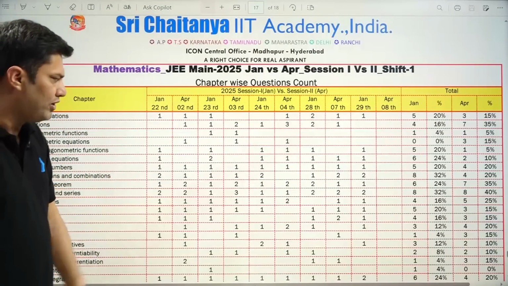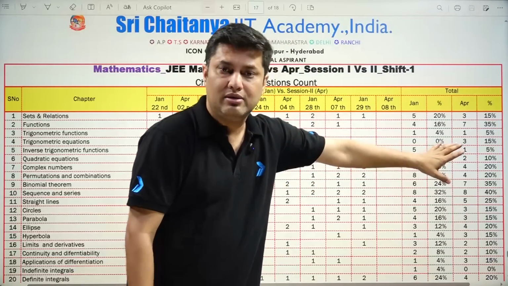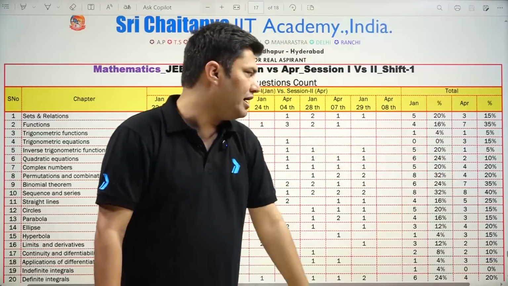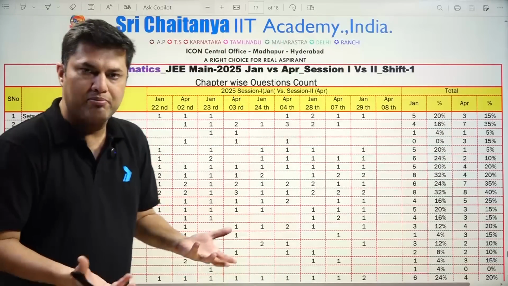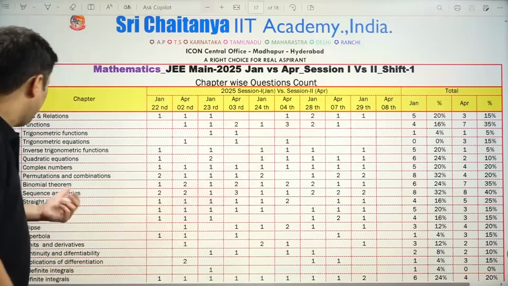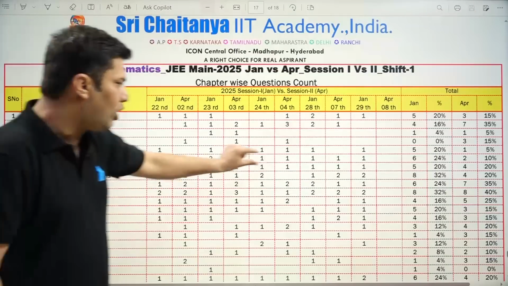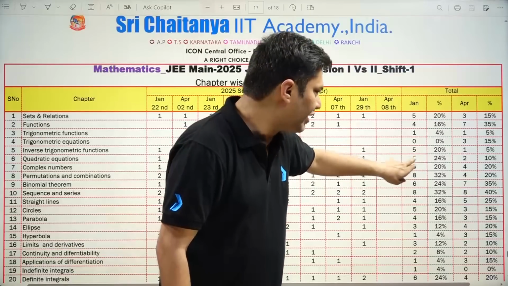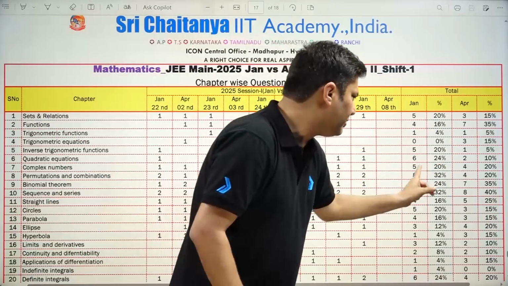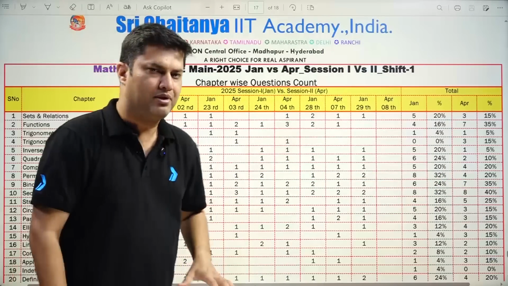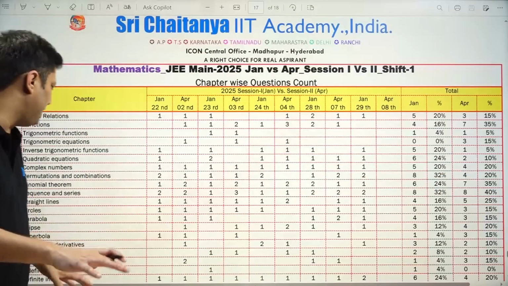Inverse trigonometry is very much in the syllabus. So 5 questions in January but only 1 in April. The weightage has drastically dropped from 5 questions, that means 20%, to 5%. But overall inverse trigonometry is also a very important chapter and a very easy, scoring chapter. Next is quadratic equations and complex numbers. You can see around 6 and 5 questions in January but 2 and 4 questions in April. So slight decrease in the weightage from 6 to 2 and 5 to 4, approximately the same. Quadratic equations have decreased in weightage, but complex numbers remain almost the same.